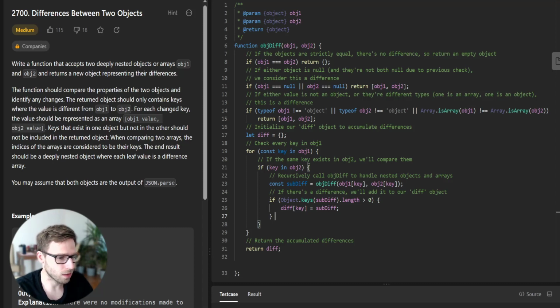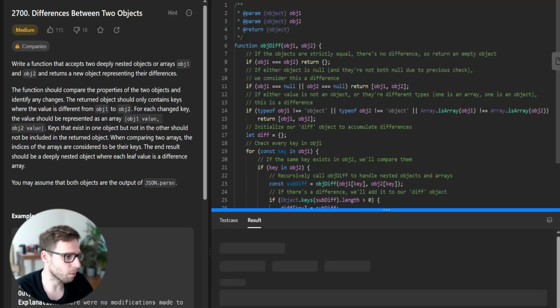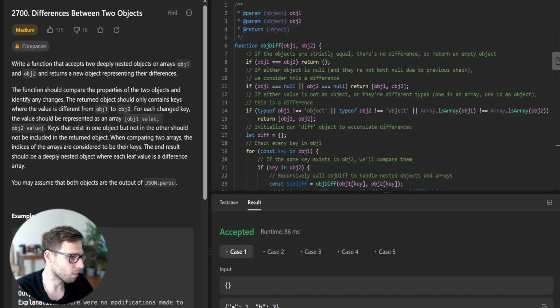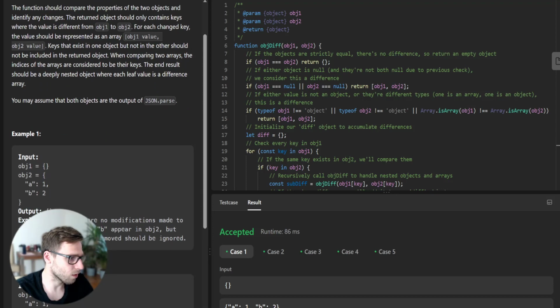And that's it. So now let's test if the basic test cases passed. For example, in case number 1, we are given an empty object and then keys A: 1 and B: 2, so the output is empty, since no modification was made to object 1, and keys A and B appear only in object 2, but keys that are added or removed should be ignored.